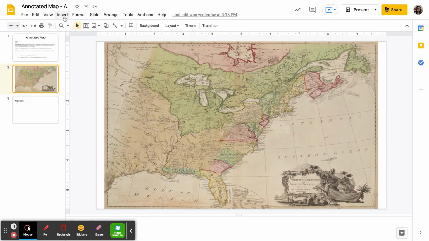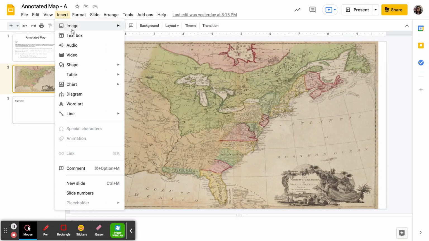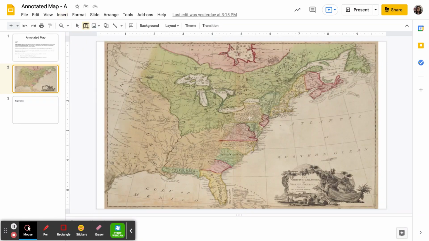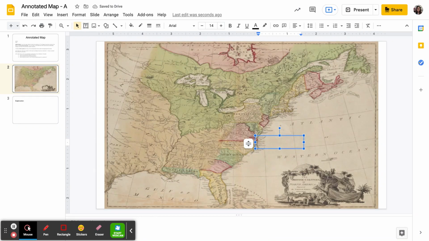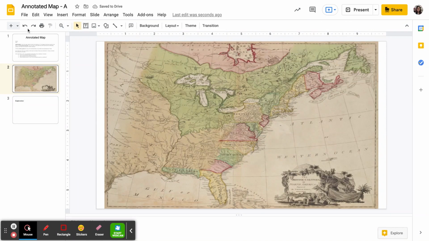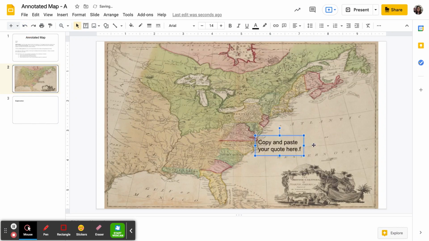To do that, you are going to go up here to the insert tool. Scroll down to text box and you'll get a different looking cursor for your mouse. It'll change to this cross T-shape thing. And you can create a text box there as big as you want. It can be small, it can be big, whatever. And you're just going to copy and paste your quote here. That's all you're going to do. Copy and paste your quote. I'm having some text issues here. All right, there we go.